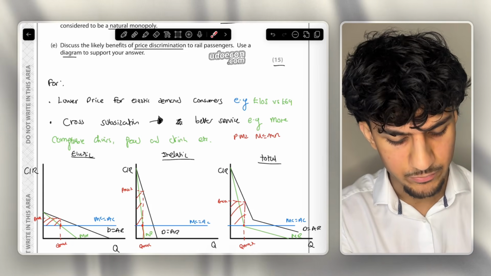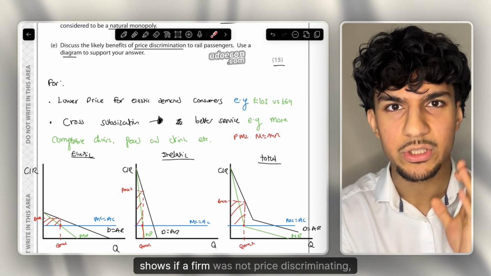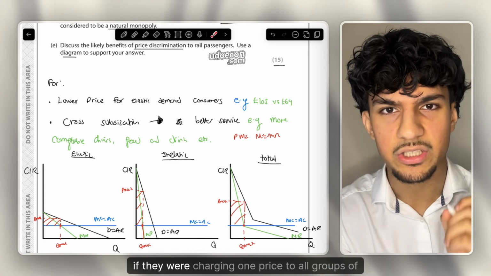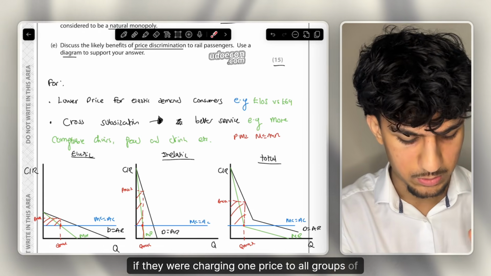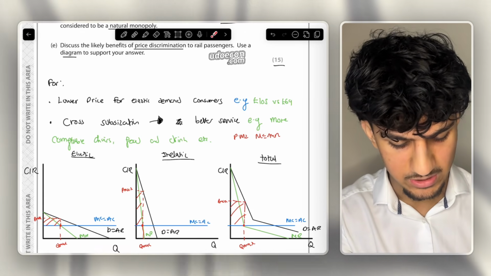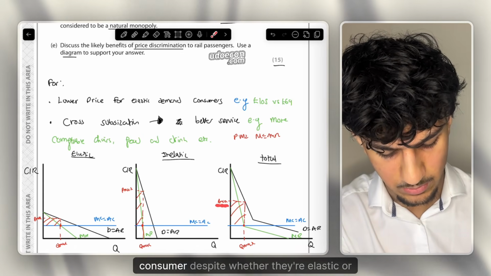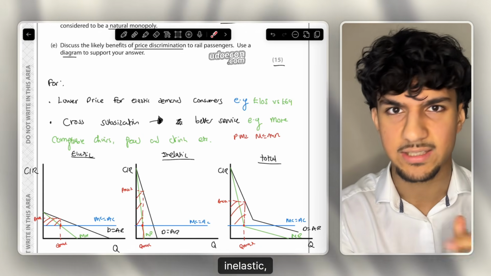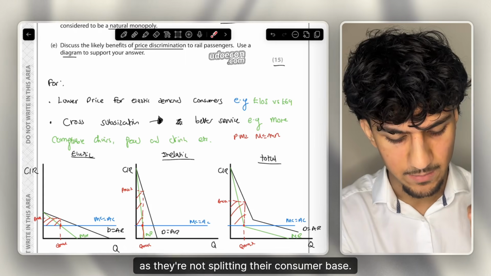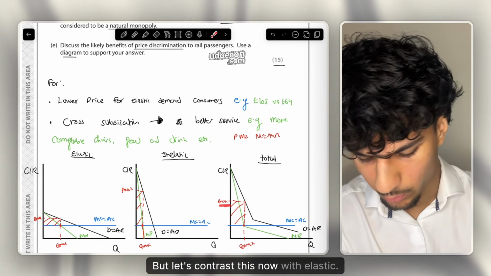What do I mean by that? Total shows if a firm was not price discriminating, if they were charging one price to all groups of consumers. And where do we see this? We see this by price P max. This is the price they charge to every single consumer, despite whether they're elastic or inelastic, as they're not splitting their consumer base. But let's contrast this now with elastic.